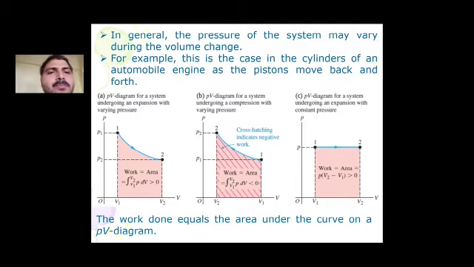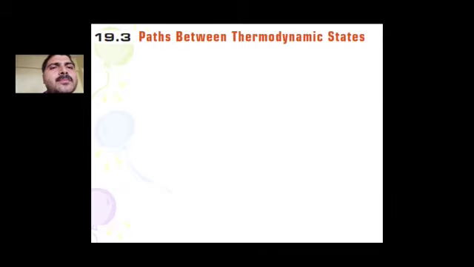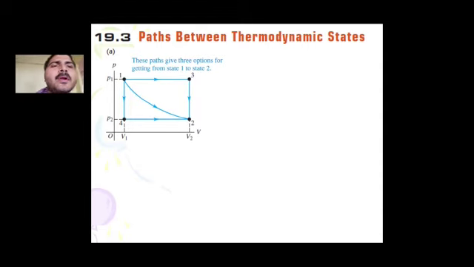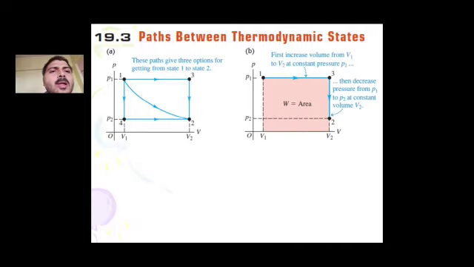The work done is equal to the area under the PV diagram. So if you consider different paths between the thermodynamic states, you will have a different work done. For example, in diagram A you have 4 different states, state number 1, 2, 3 and 4.